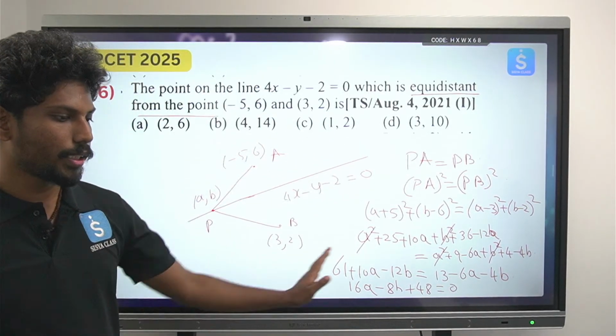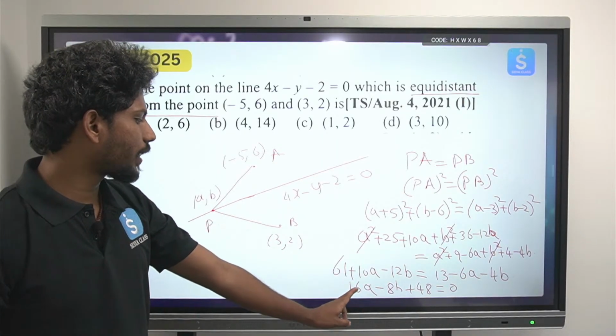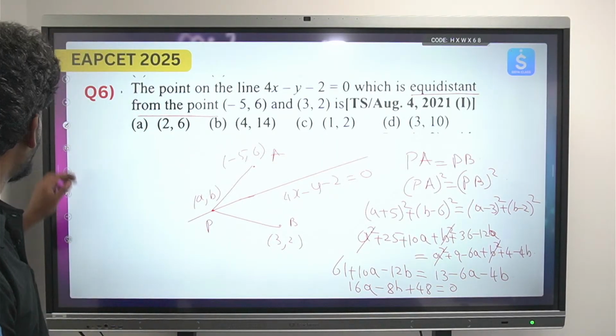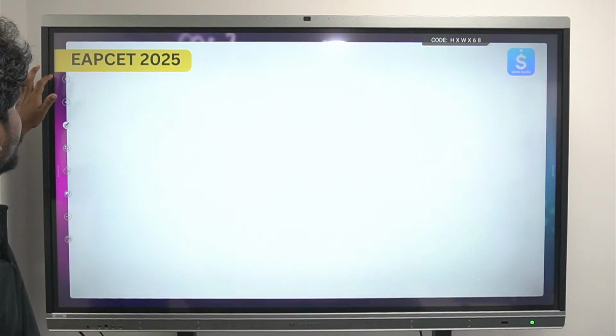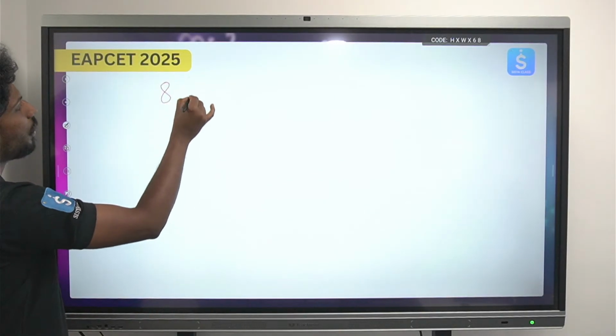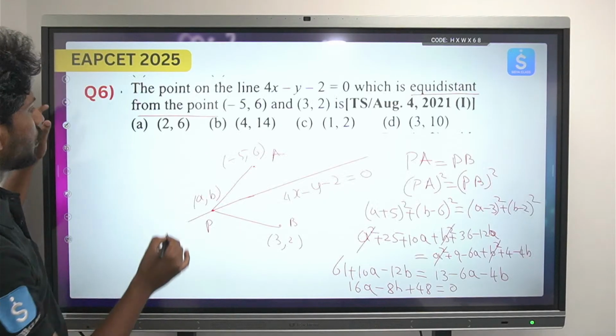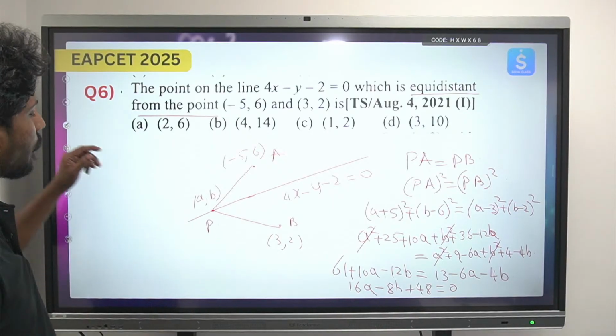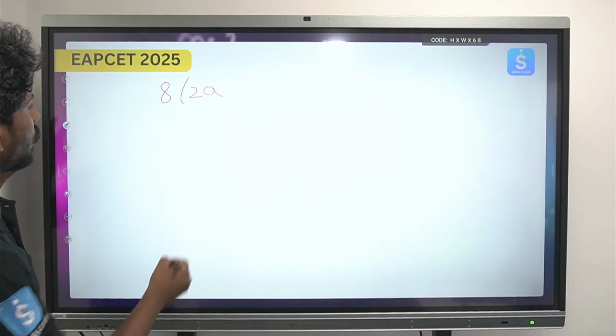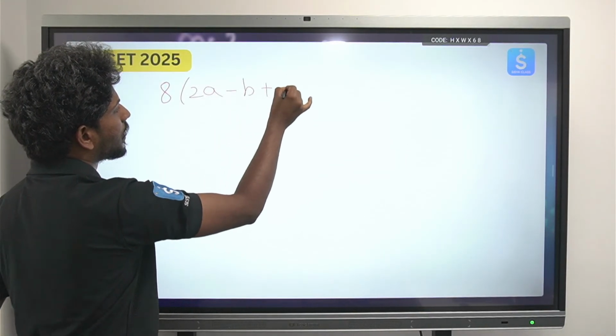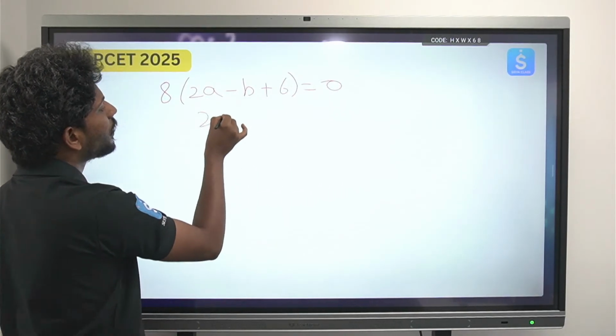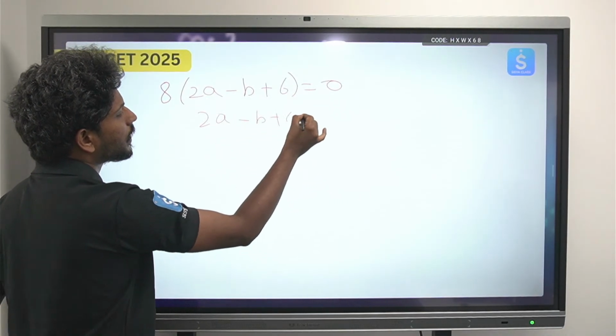Here we can take something common from everything, we can take 8 common. So that will be 8 times (2a minus b plus 6) equal to 0. So this is the first relation we have, 2a minus b plus 6 equals 0.